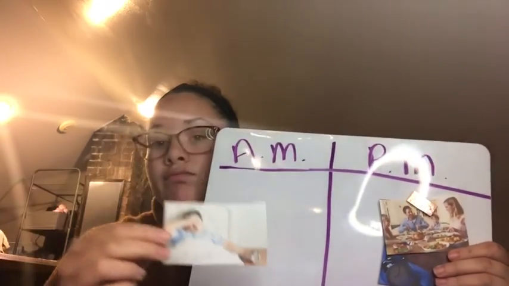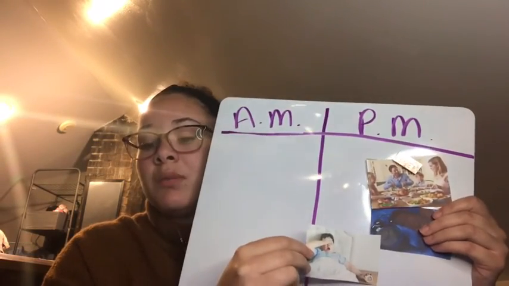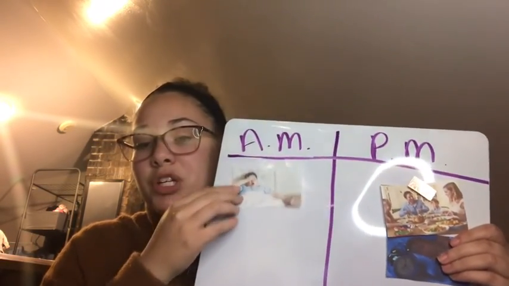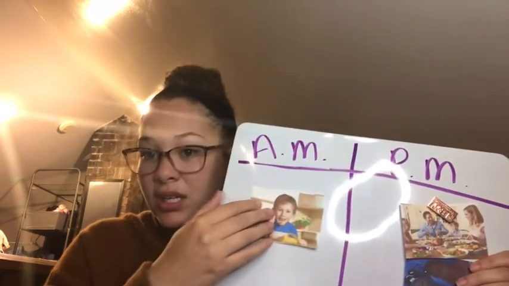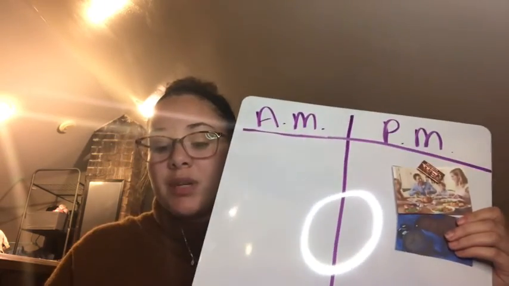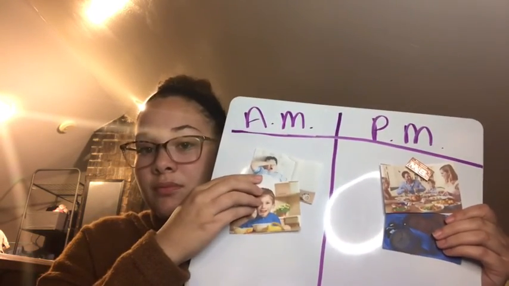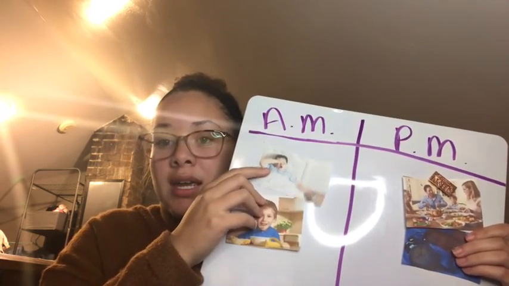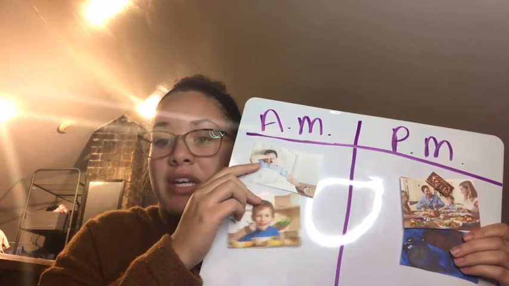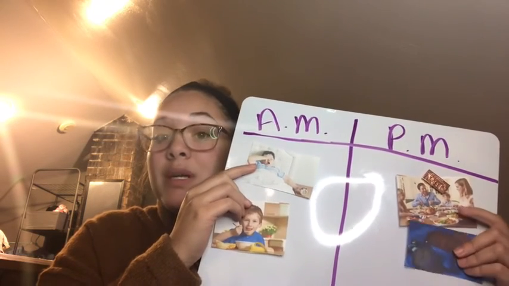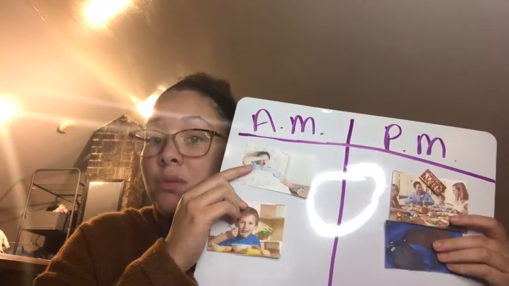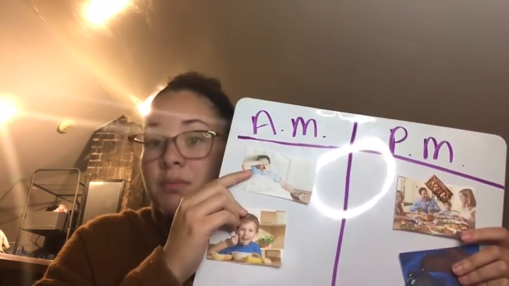Now, last one. Oh, it looks like he's waking up. It's bright. If you go to bed in the PM and you have to wake up before you eat your breakfast, I think this picture belongs in the AM. So we wake up in the AM, we eat breakfast in the AM, we eat dinner in the PM, and we go to bed in the PM.